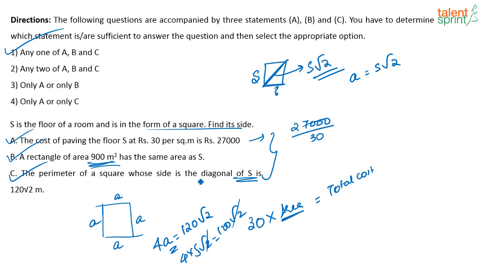See, remember in data sufficiency, I have purposefully not solved any of the values here. You know that you will get the answer. That's all that is required. You don't have to tell me what the side will be. Not required. So don't waste your time solving. Just see if you are able to get the answer with the given information and then go with that as your answer.